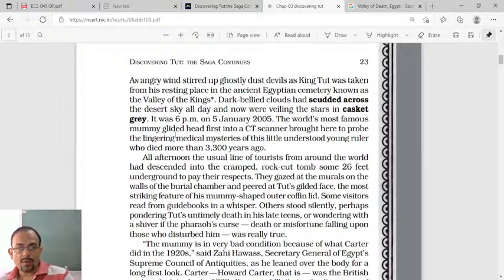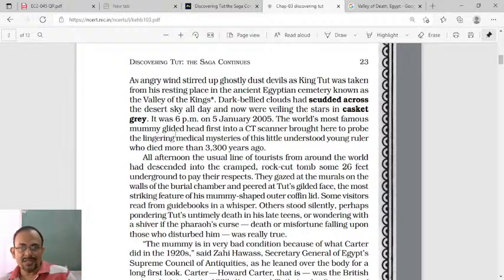So when Howard Carter, a British archaeologist, was digging out to find the coffin of King Tut, that is why the writer thinks that even nature is reacting.